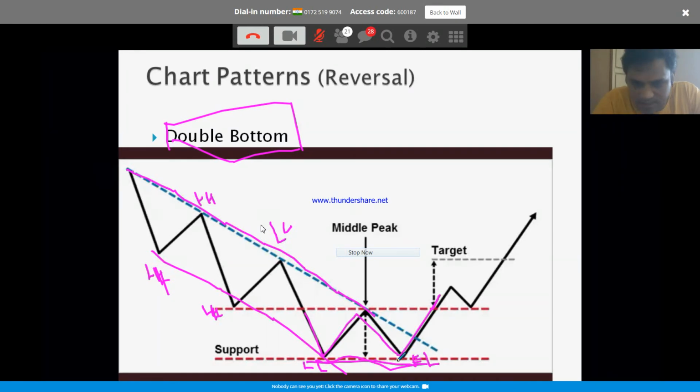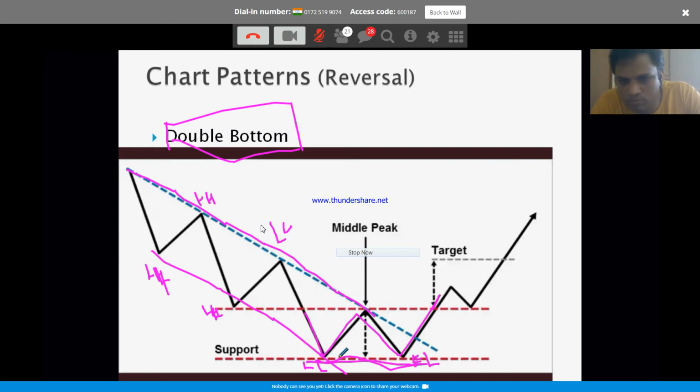This itself should give you a hint. All this time it was a lower low, but here the price couldn't go any lower than the previous low. This is already giving you a hint. If you are very quick in taking a decision, you can already anticipate a double bottom forming and take an entry. If you are a little more experienced, you can already anticipate a trend change and take an entry here, or you can wait until the market gives you proper indication that this downtrend is done.